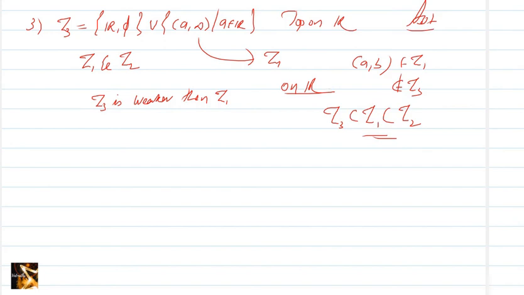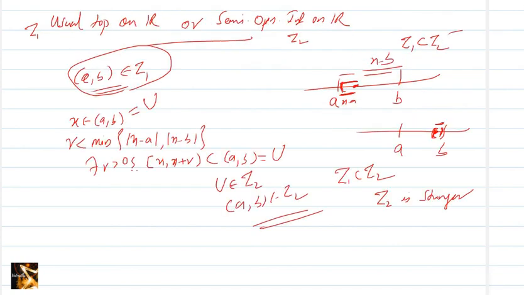Now we will see one more example of a topological space, that is the Sierpinski topology.